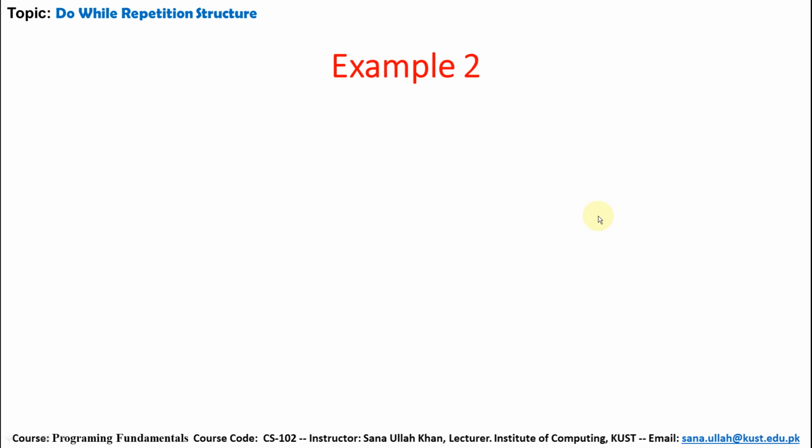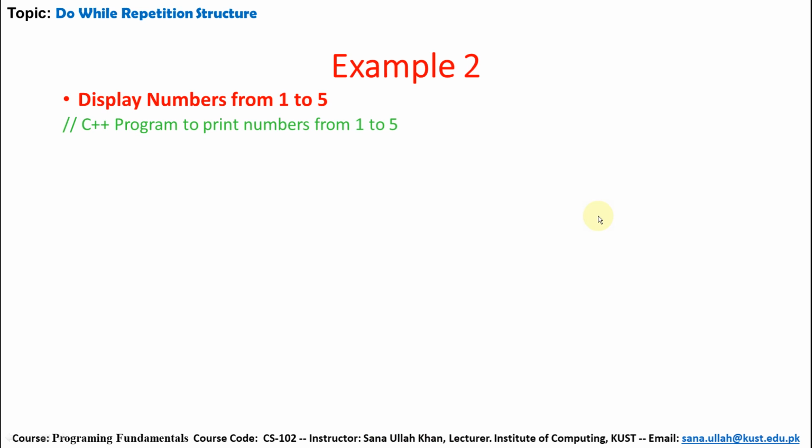Another example relevant to the do-while loop. If we want to display the numbers from 1 to 5 using a do-while loop in C++, if this is a problem, then how could we handle it using C++ and a do-while loop?